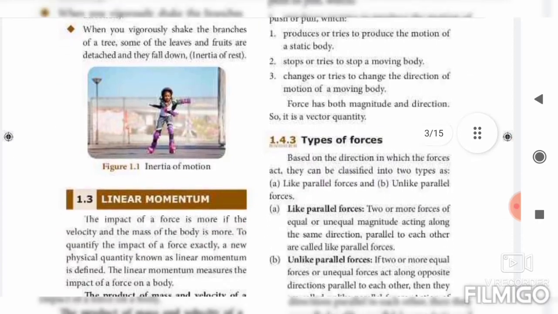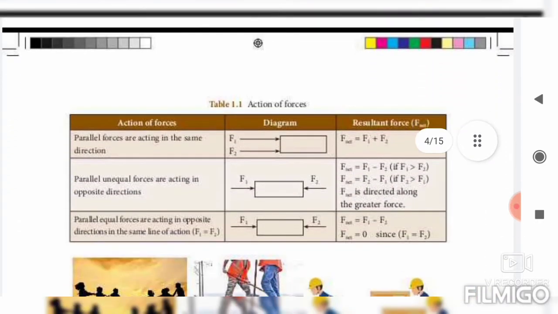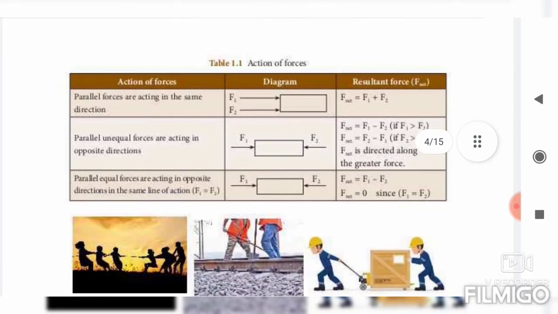Okay, the next page, number 4, has one tabular column, and here one problem will come. It is just one problem from the book back, just to learn. Parallel forces acting in the same direction: see here, two parallel forces F1 and F2 act in the same direction. What's the formula? F resultant equals F1 plus F2. Acting in the same direction means F1 plus F2.